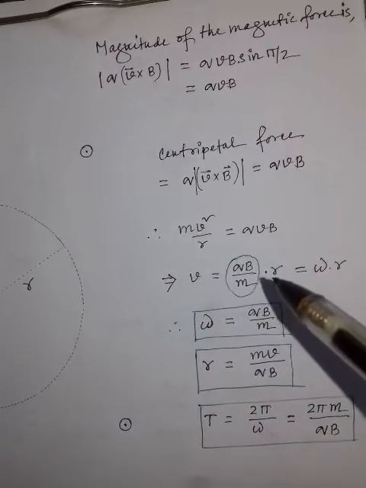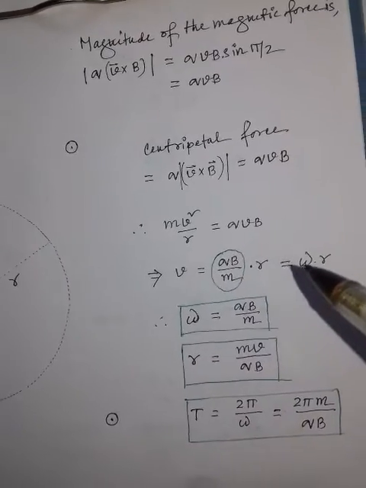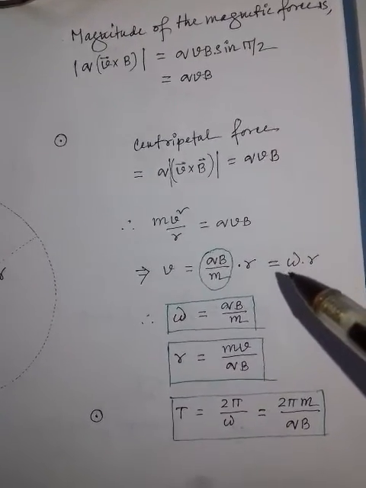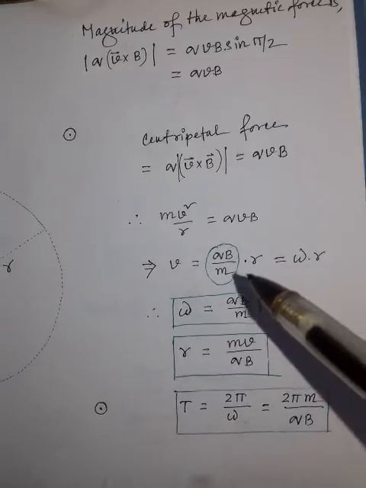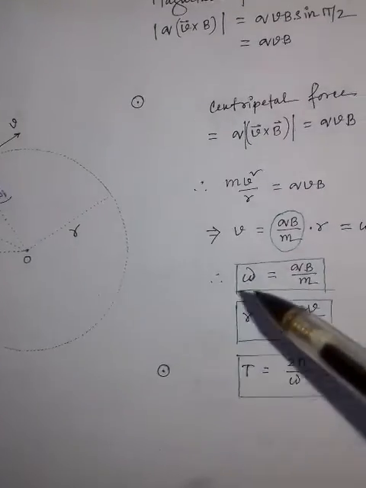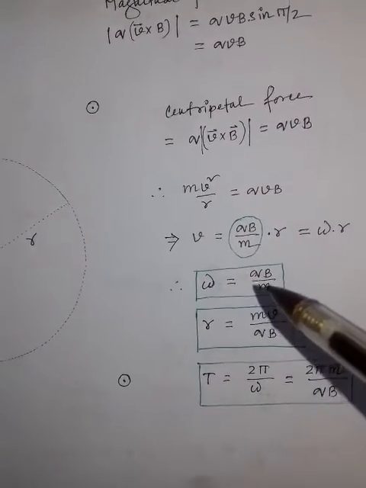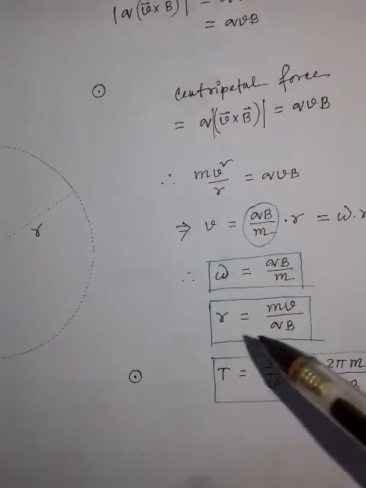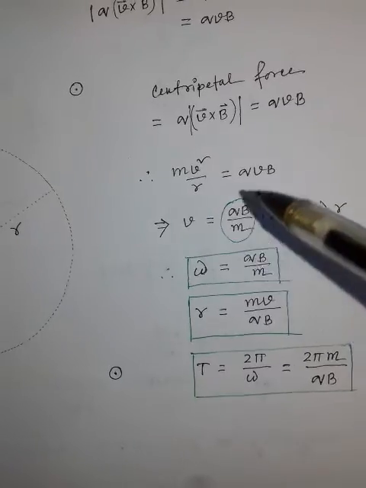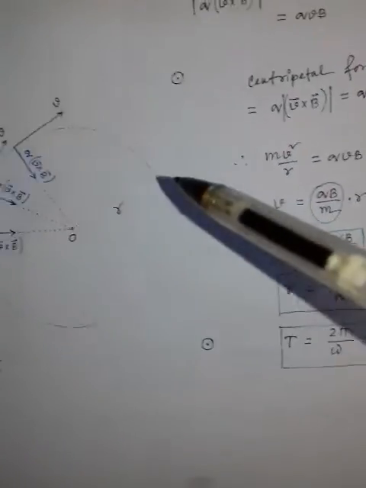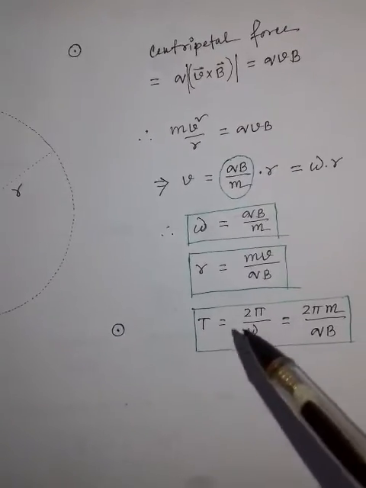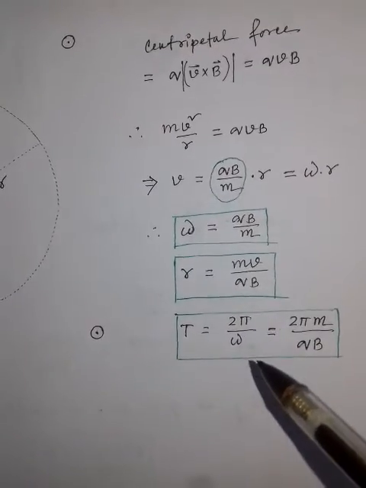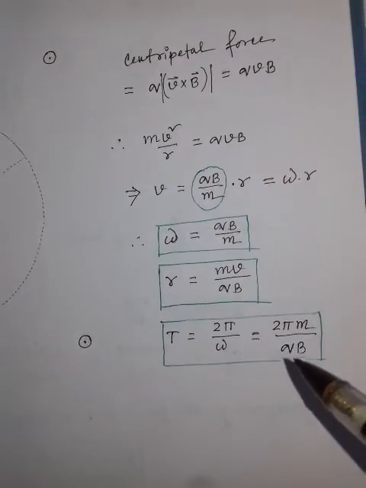But we know that v is omega into r, where omega is the angular speed. So the angular speed of the particle, omega, becomes q B by m, and the radius of this circular track, r, is equal to m v by q B, and the time period of revolution, capital T, is equal to 2 pi by omega, which is equal to 2 pi m by q B.